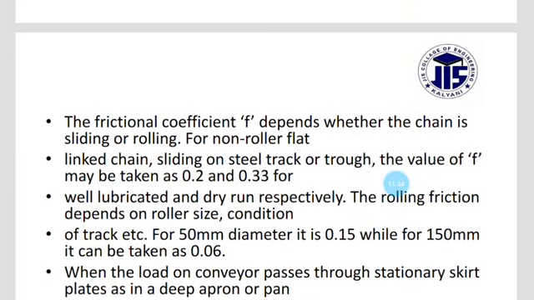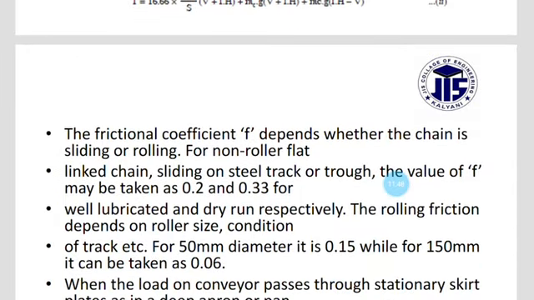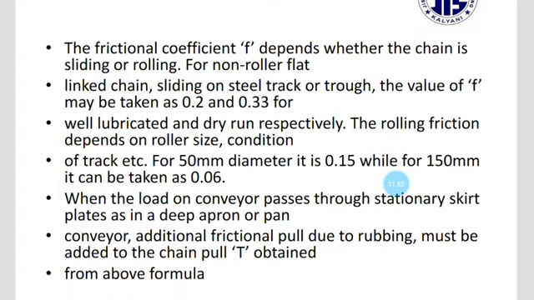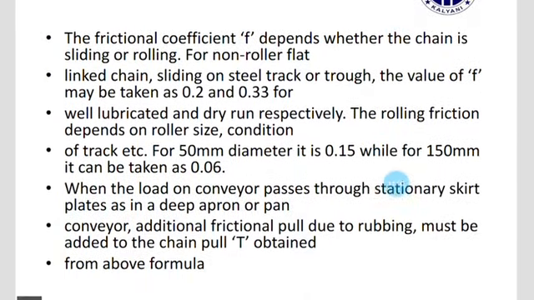Basically, the chain pull T is obtained from equation number 2, and T will be calculated this way.